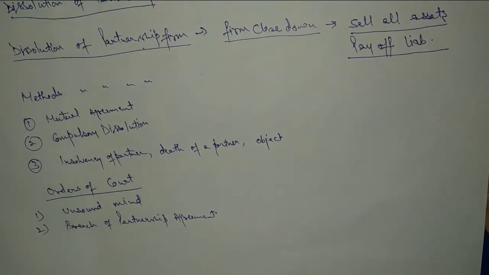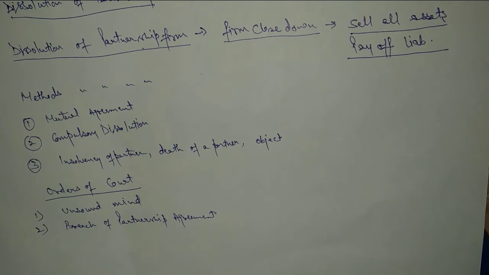And when the court is satisfied that the firm cannot be carried on, then also the firm can close down the business. When the court is satisfied that dissolution is justifiable due to some other unavoidable reasons, then the firm will get closed down.